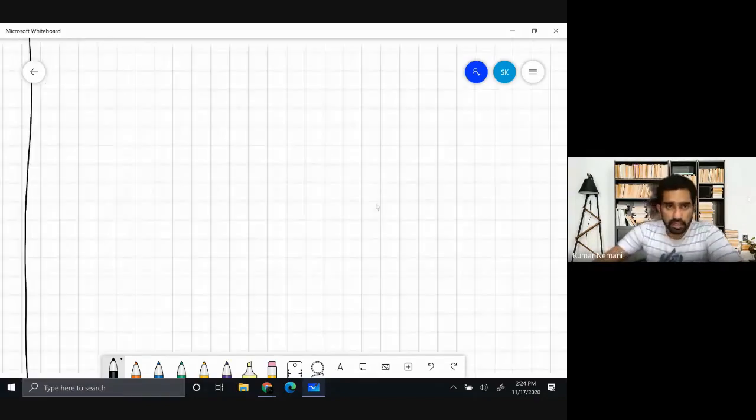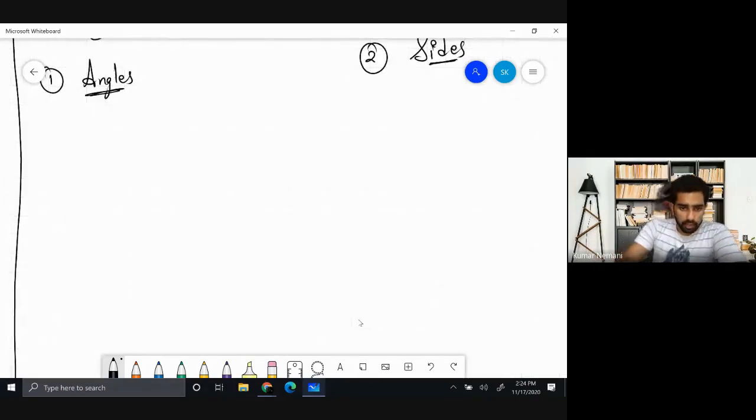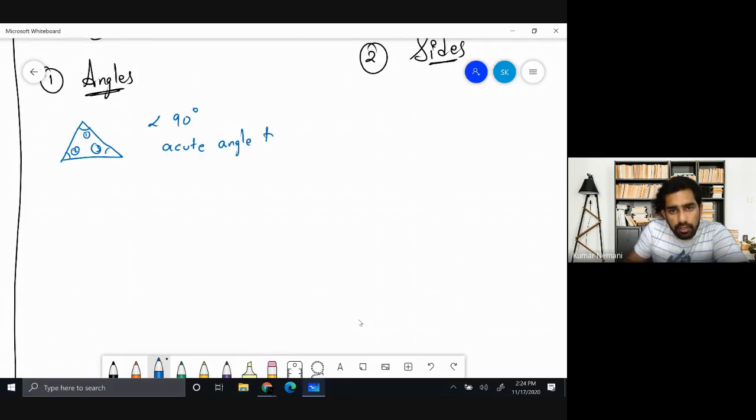Based on angles, how does this work? Let me show you something. This is angle 1, angle 2, angle 3. If all the 3 angles are less than 90 degrees, it is called an acute angle triangle.